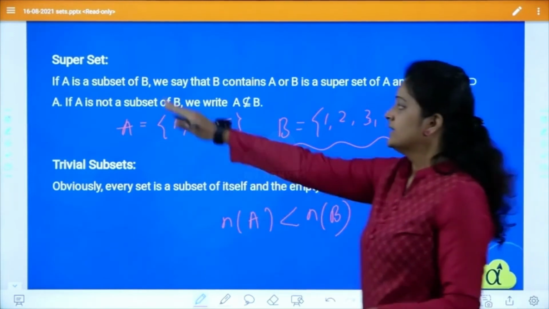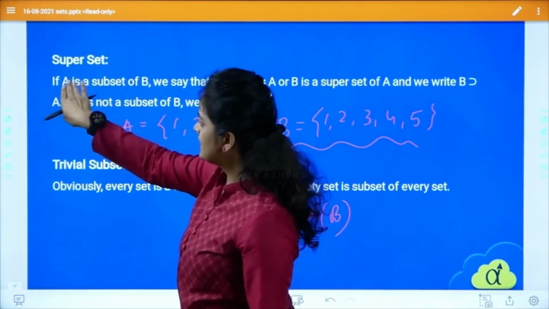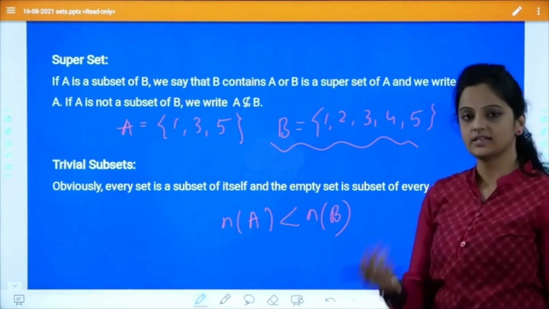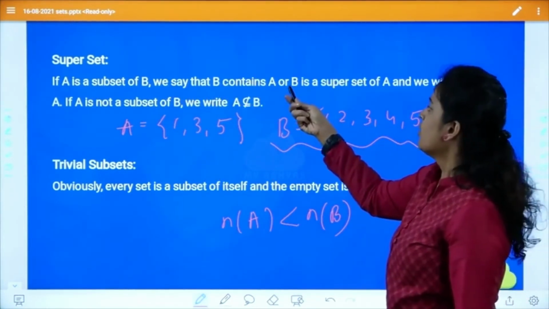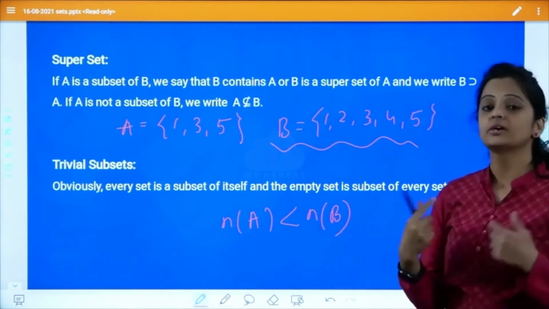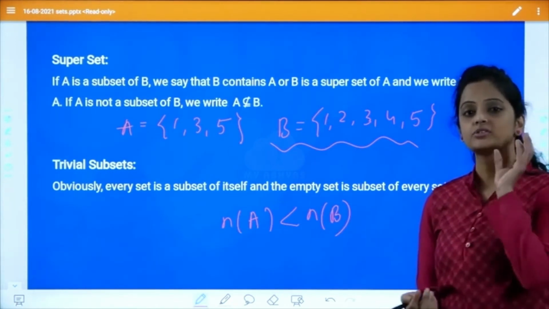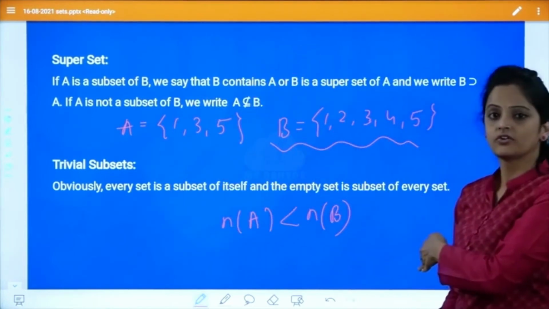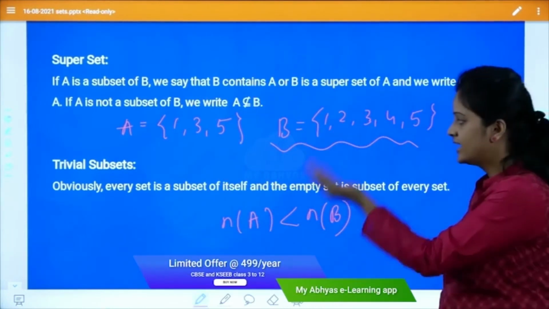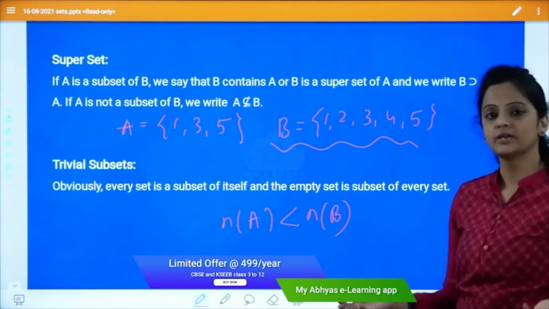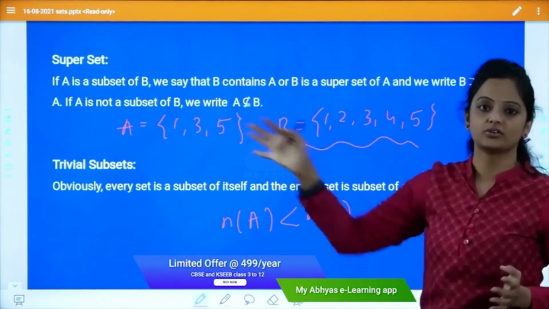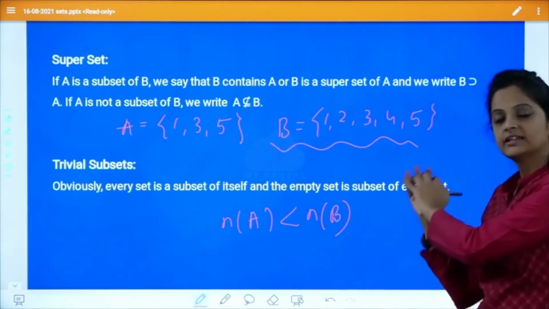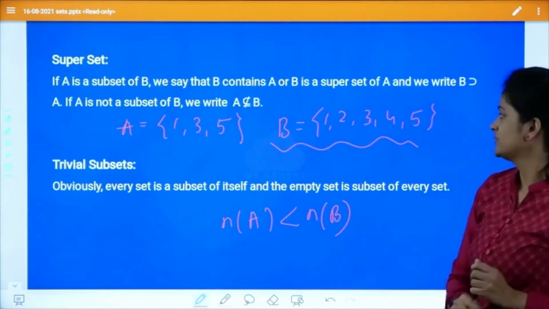Got it? If set A is a subset of set B, then we say that B contains A, or we say that B is a superset of A. Here comes the word superset. A is a subset of B, then B is a superset of A. Understood?